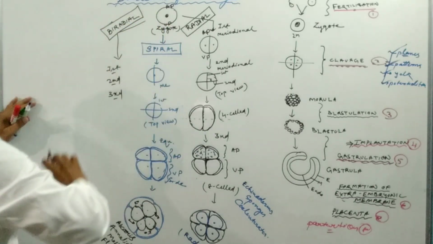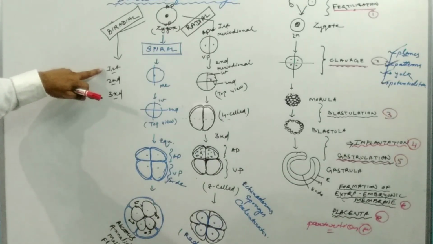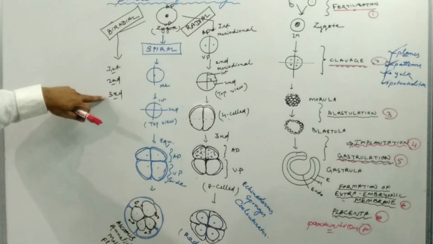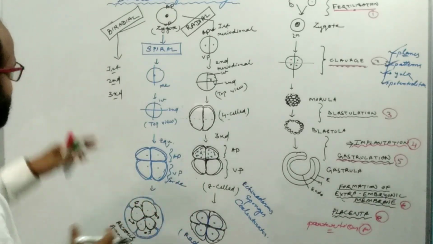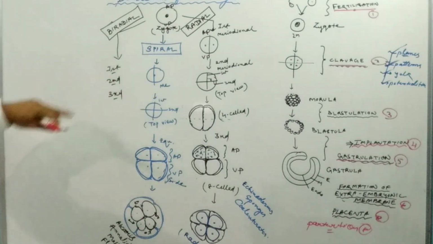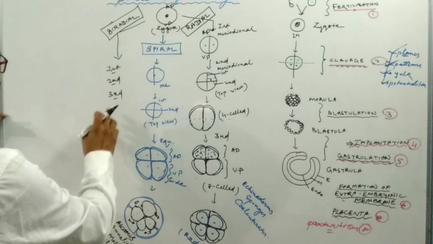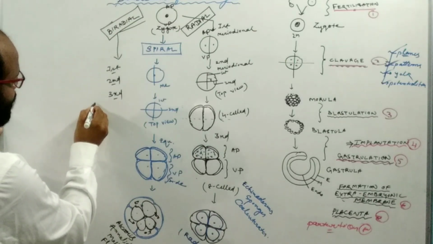As a result, biradial patterns are generated. This is known as the biradial cleavage, and this type of cleavage is found in Ctenophora.